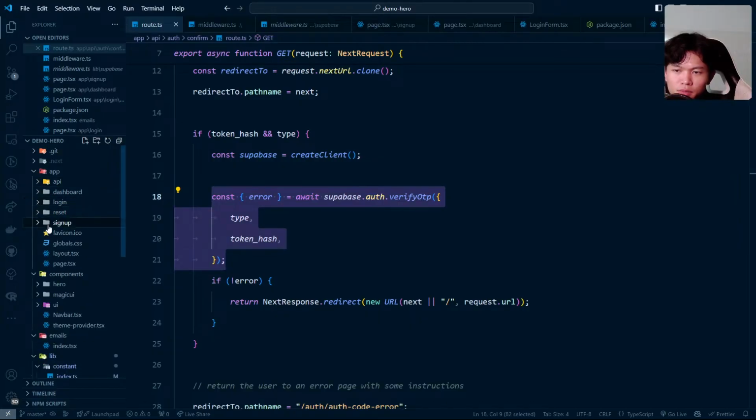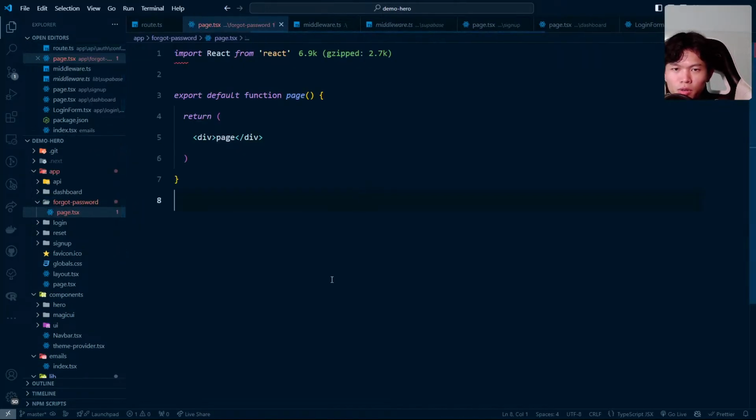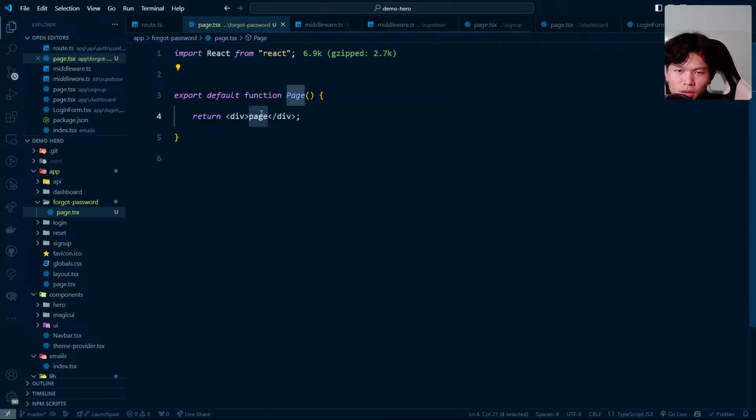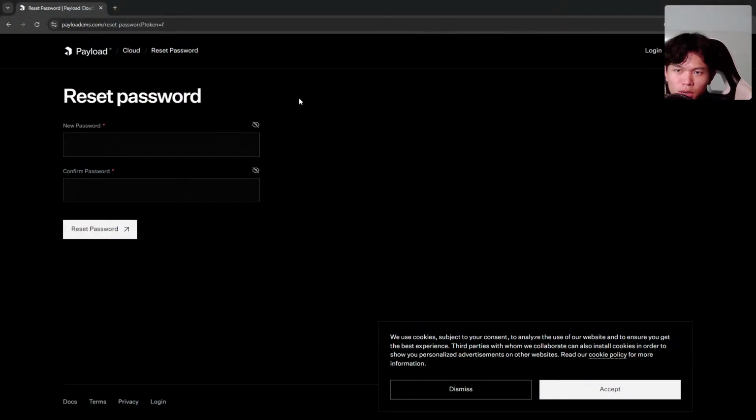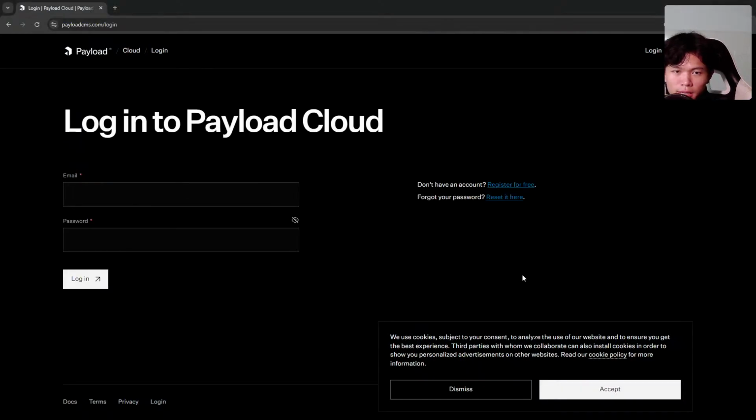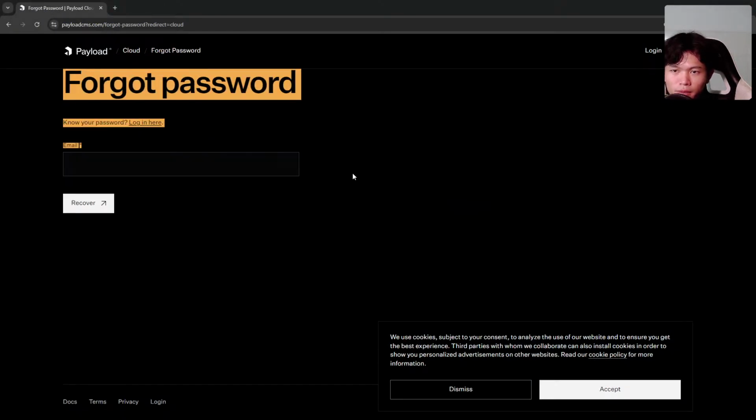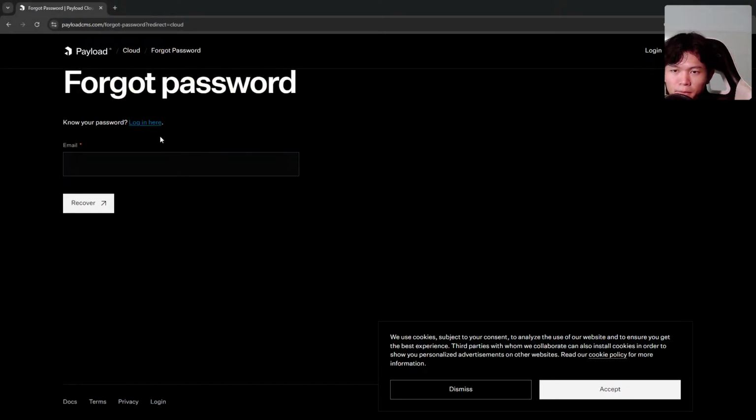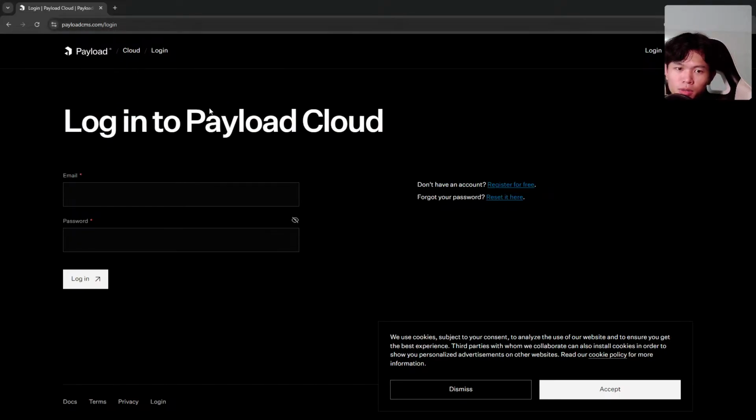I think I should focus on building the page right now. We're going to have one page which is going to be forgot password, and then we're going to do page.tsx. We're going to go into here. We have this page. Let's see what this page looks like. Let's go to login, reset. We have this one. This is also needed.